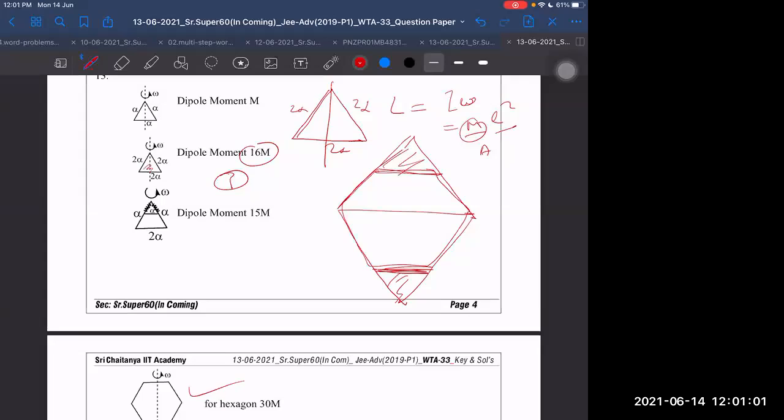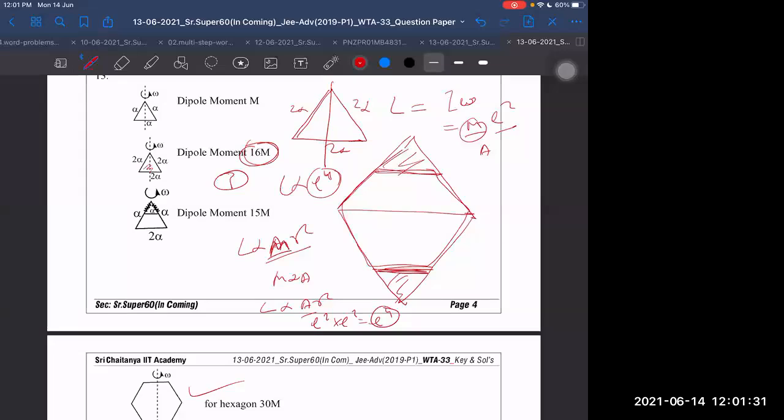I can say that angular momentum is proportional to length raised to power 4. Because angular momentum is proportional to m and r square, and m is proportional to area. Then it becomes proportional to area into r square. Area is proportional to length square, and r, the distance, is also proportional to l. So it becomes l square into l square, which is l raised to power 4. Therefore, it becomes 16m.